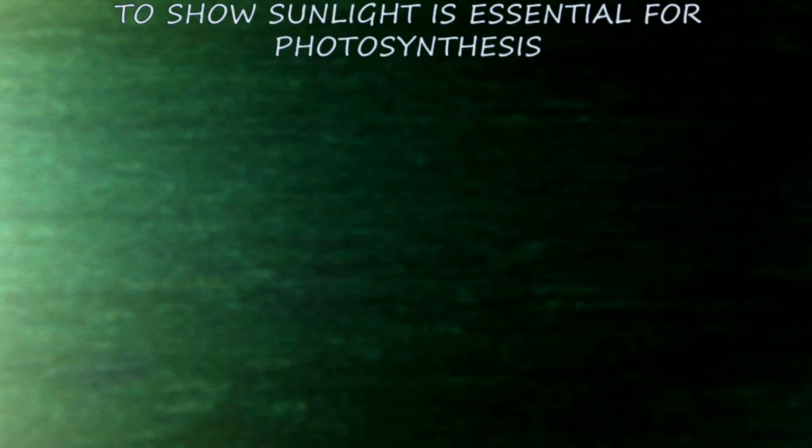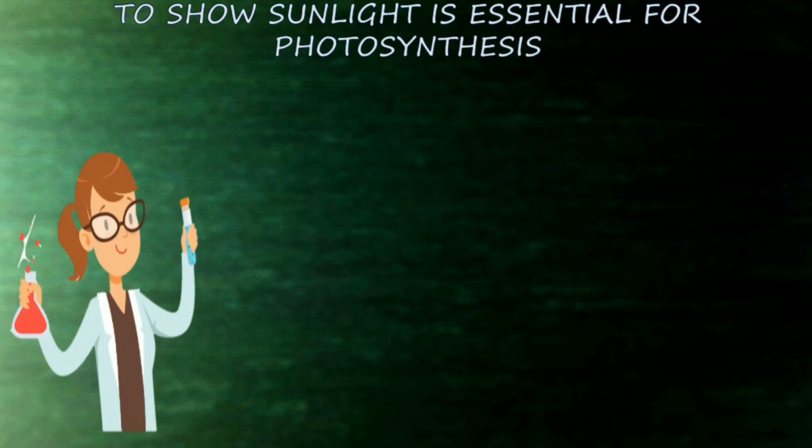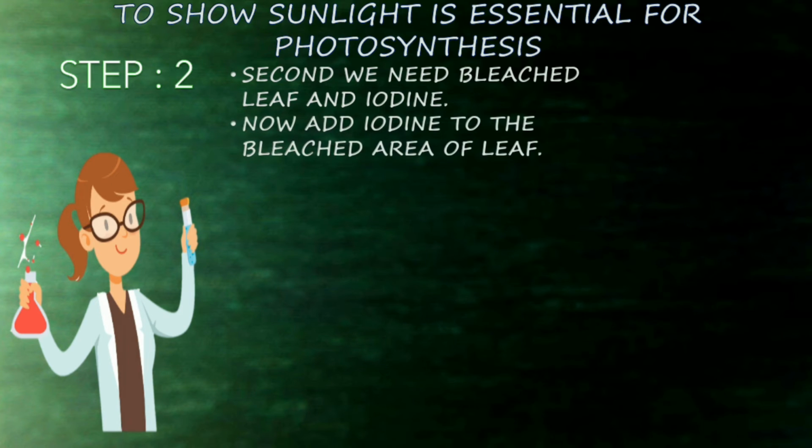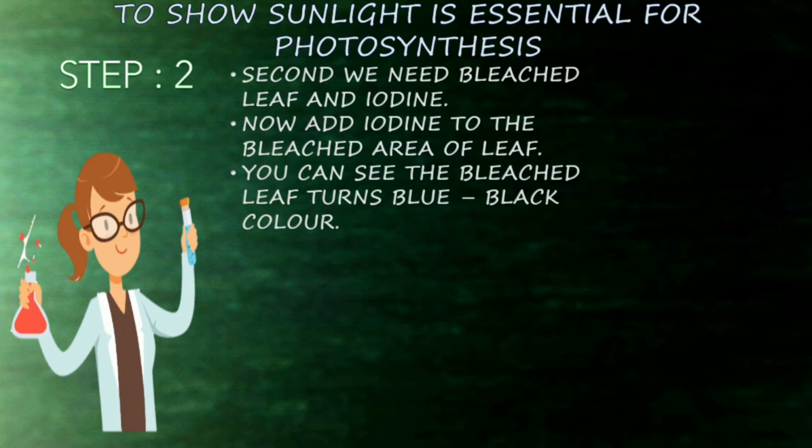To show sunlight is essential for photosynthesis. Step 2. The things that we needed for step 2 are a bleached leaf and iodine. Now add iodine to the bleached area of the leaf. You can see the bleached leaf turns blue-black color.